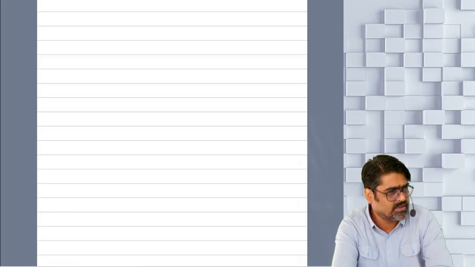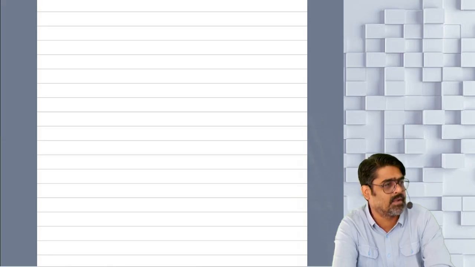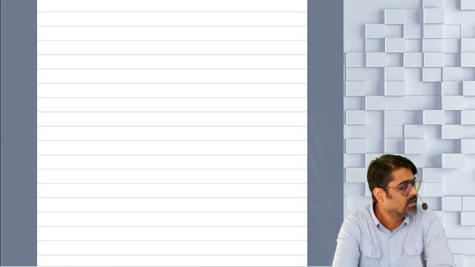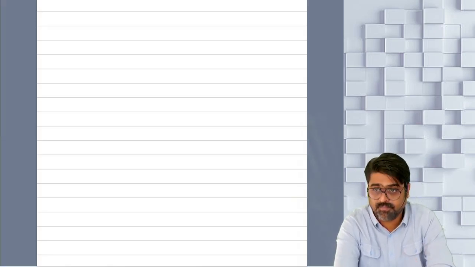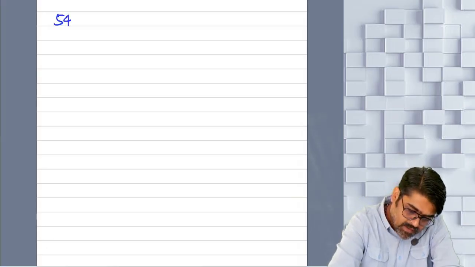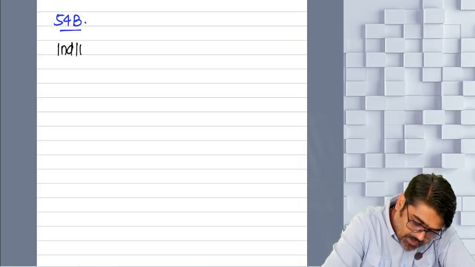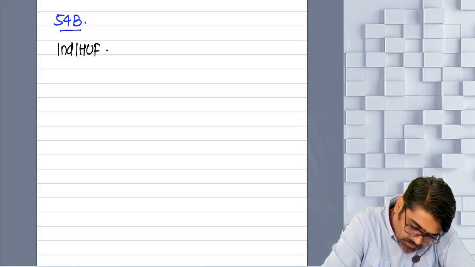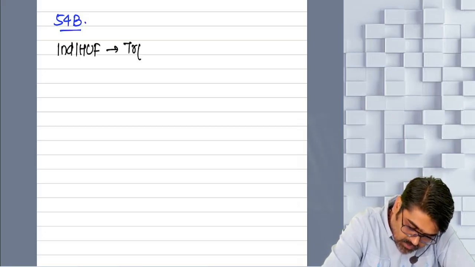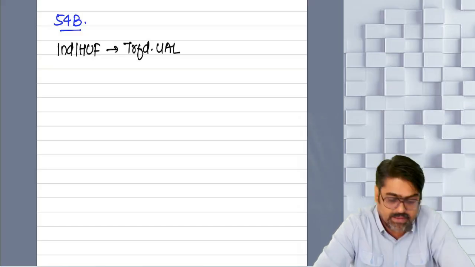You sell residential property, you transfer residential property, and you invest in another residential property. You will get the exemption. Now everything remaining the same, 54B is there. Now what does this section say? This section says that you are an individual or HUF, and you have transferred urban agricultural land.